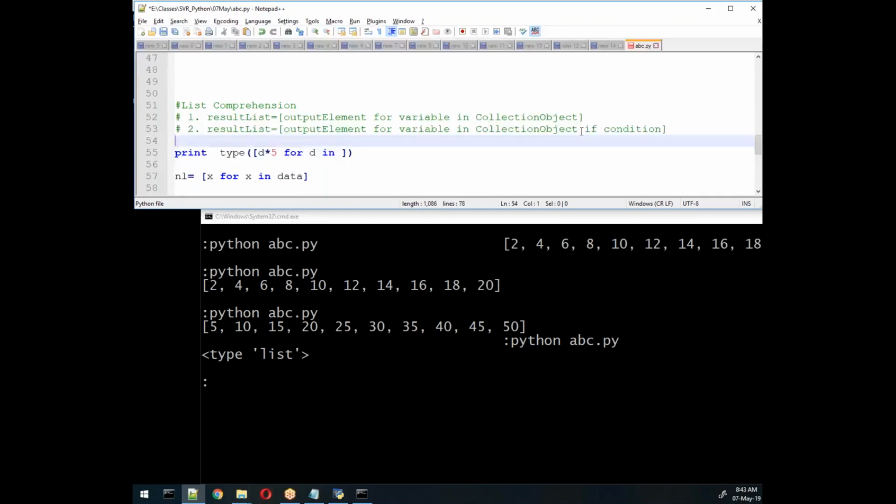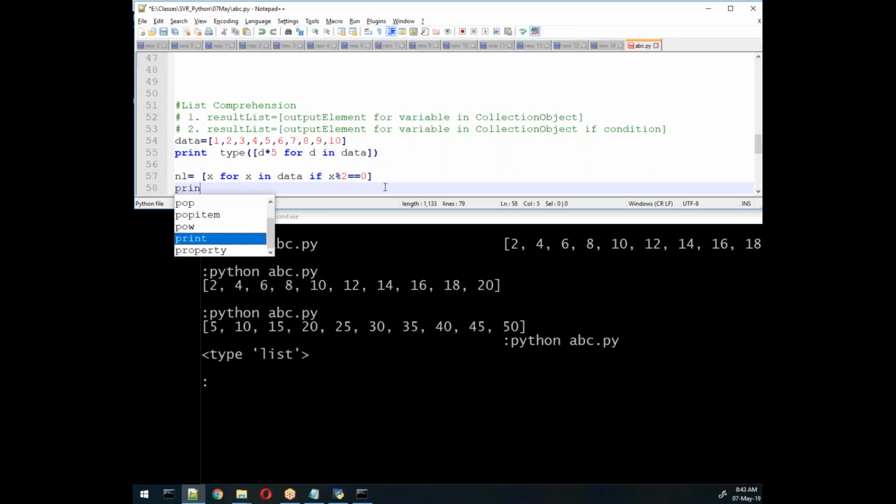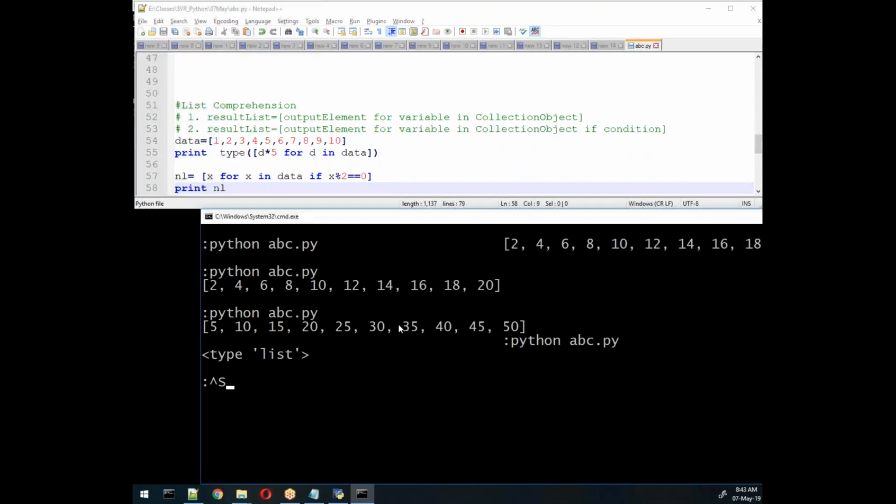You can utilize it for multiple purposes. Now I'll write: if this condition is true, then check x mod 2 equal to 0. Whatever object you specify here, you can use the same object here as well. That means if it is even, only then will it be added to the number list NL, and then I'll print NL. So what would be the output, guys? Can you suggest?